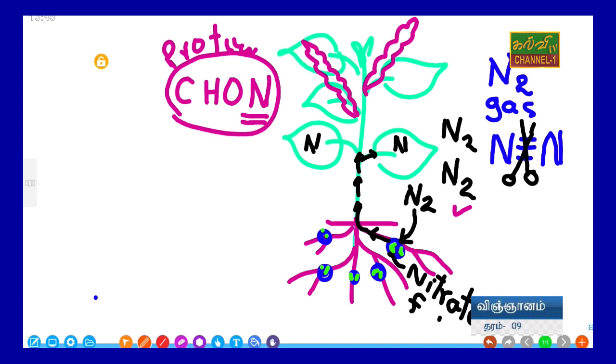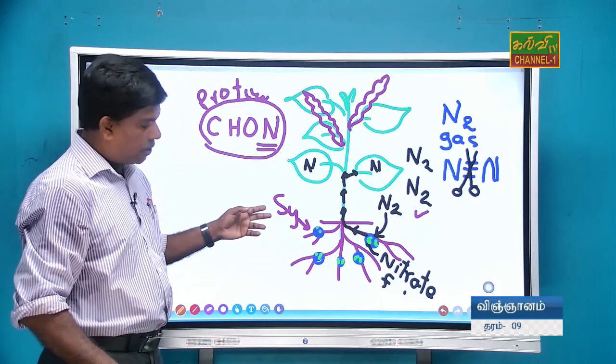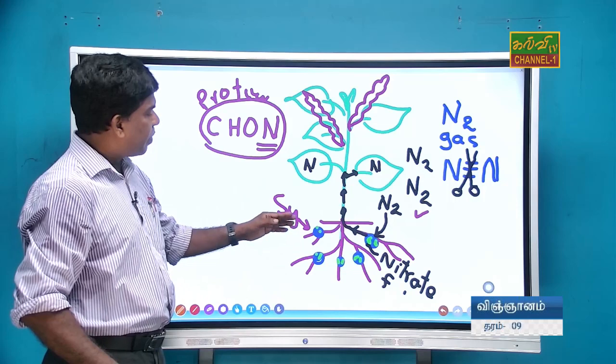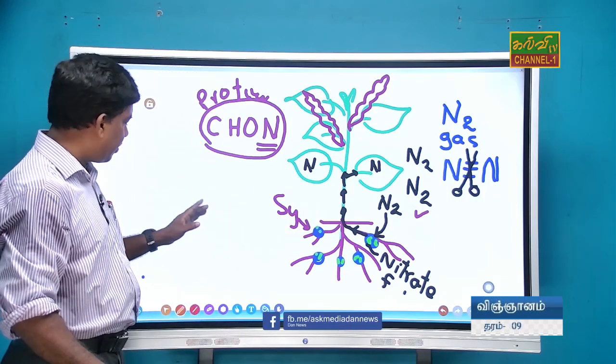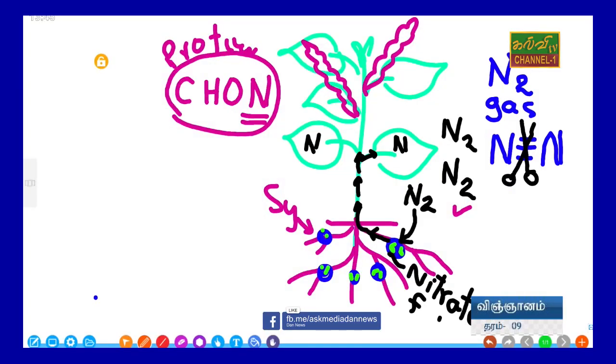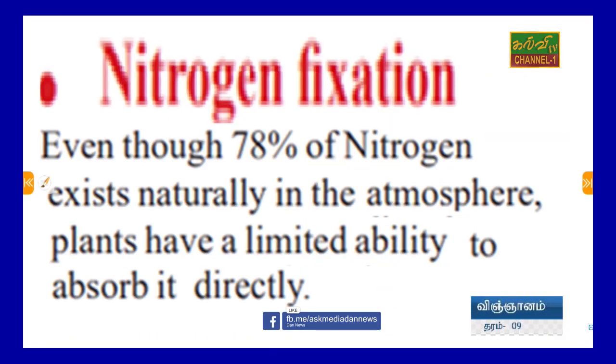So this kind of living beings relationship is called symbiosis. This is called symbiosis because the bacteria get shelter from the plant, and the plant gets nitrate from the bacteria. The mutual understanding, and they can live without any disturbance. That is symbiosis. Now see the notes.